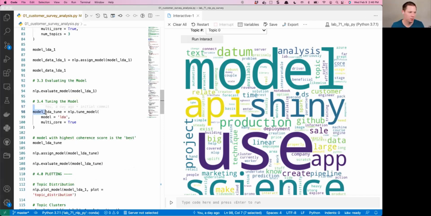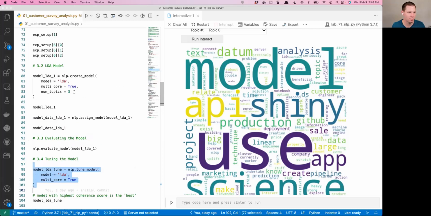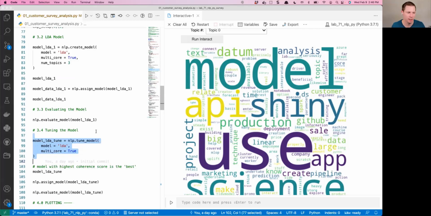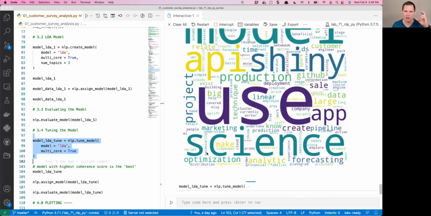Some more stuff you can do, and I want to show off some of the capabilities. So there's this NLP tune model. And what this will do is it'll try and figure out, so up here I selected the number of topics as 3, what the optimal number of topics is.